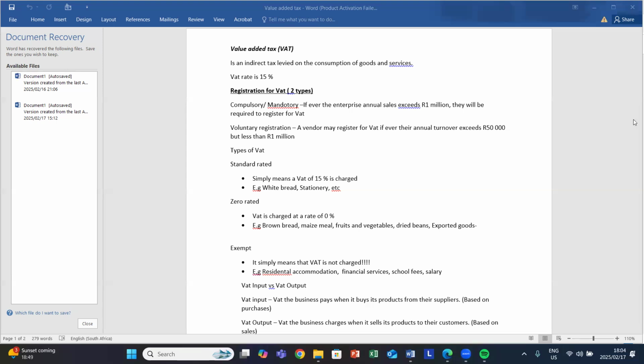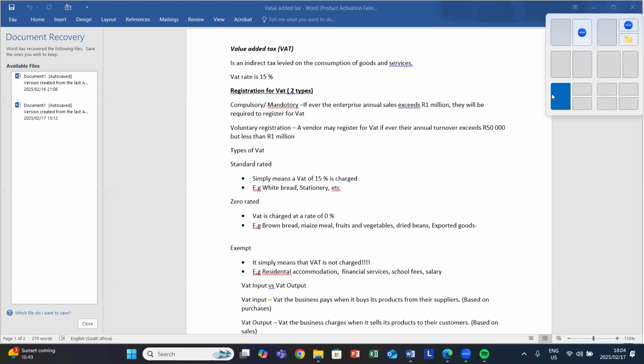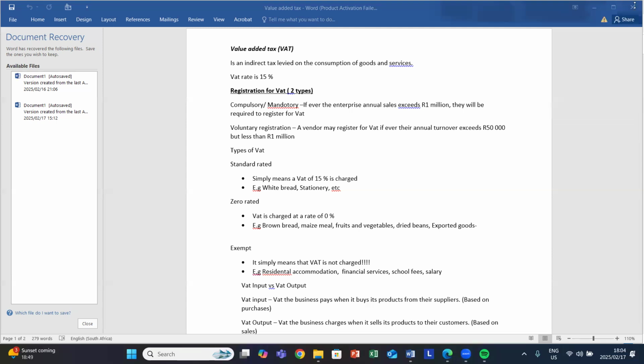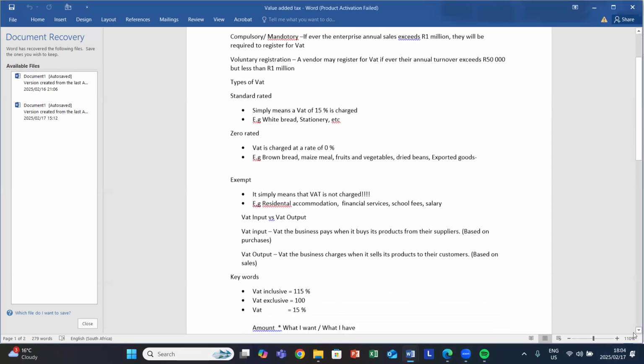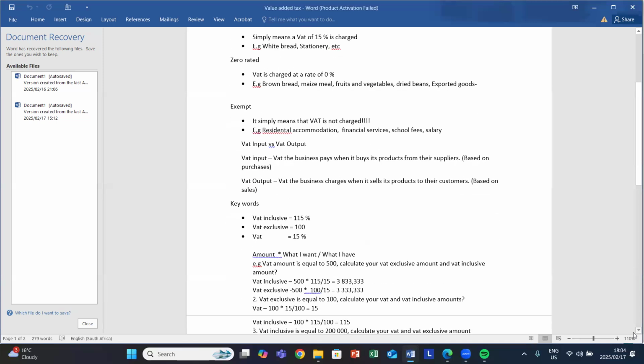Our VAT input is the VAT which the business pays when it acquires its products from suppliers or other businesses. If our business decides to buy products from other businesses, such as our suppliers, we are going to pay an input VAT. So for input VAT, I just want you guys to associate it with your purchases.